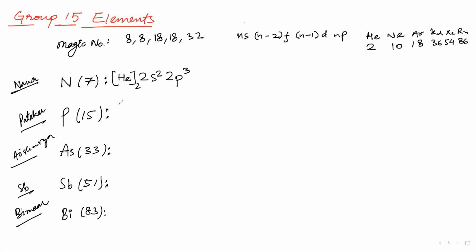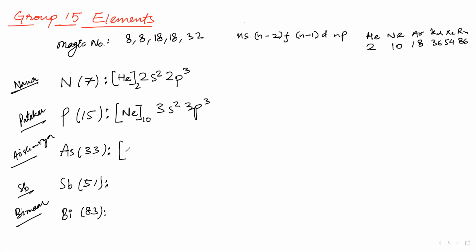Now after helium, it is very easy. For phosphorus you will use neon. Neon is 10, so write 10 here so that you remember that 10 electrons have been filled. Phosphorus we have already done. This will be equal to 3s2, 3p3.